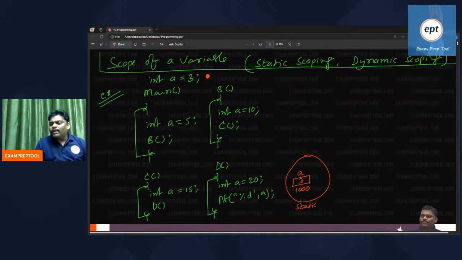Someone is asking, what defines compile time? Listen everyone now. If you want to run the program, first you have to compile. The purpose of compilation is converting from high level to low level. Some students are asking, what is the meaning of high level to low level, sir?